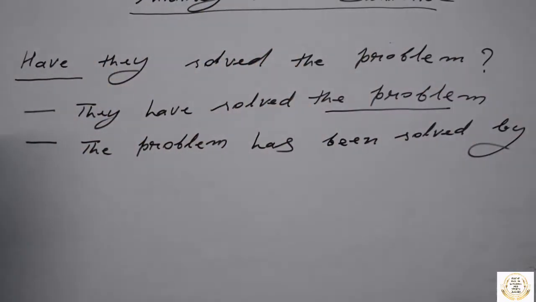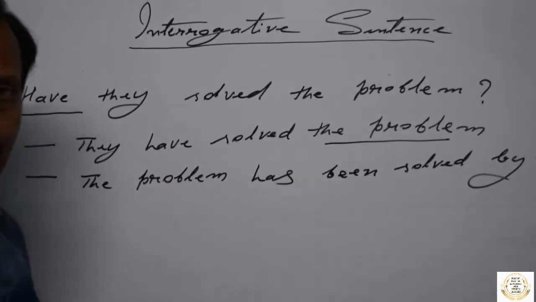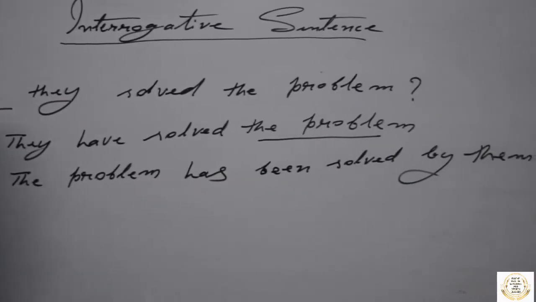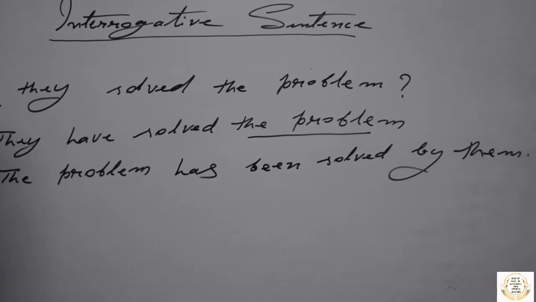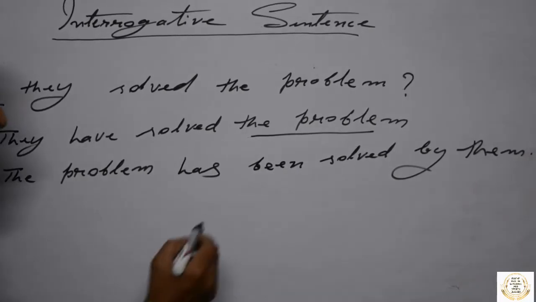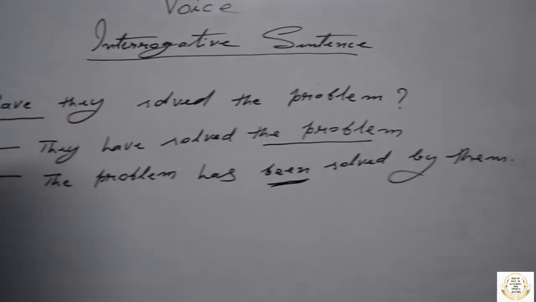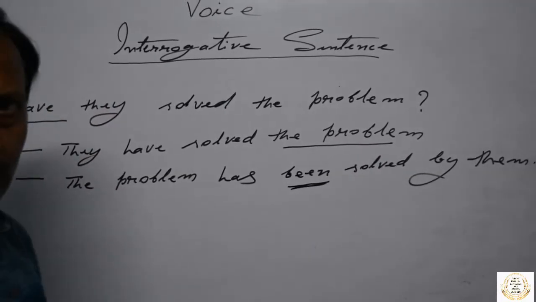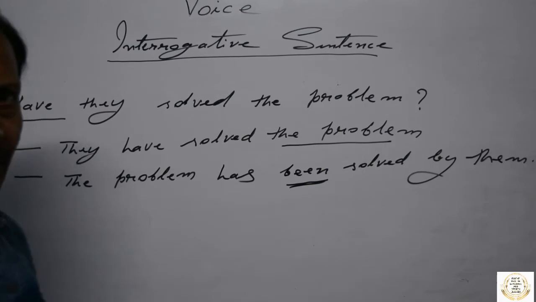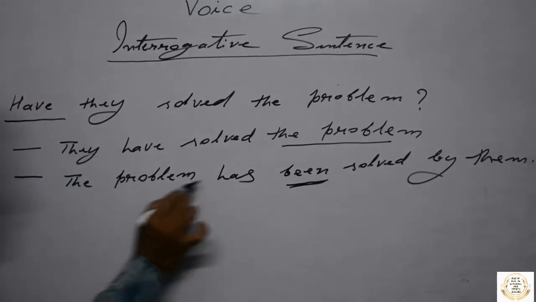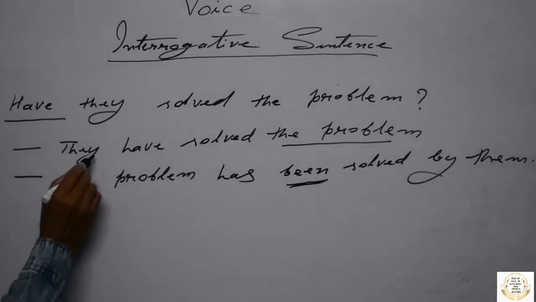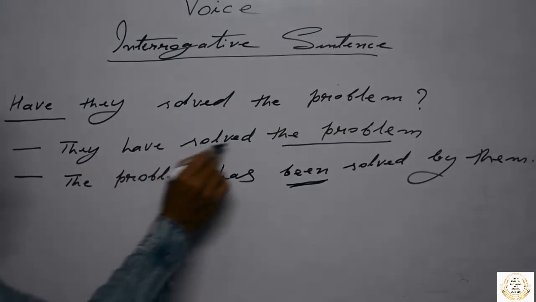You know present perfect tense, what is the special or necessary word? That is "been" here. In my previous video I have explained all these things, techniques. So now this is the second step. In the first step we have changed the sentence into affirmative.